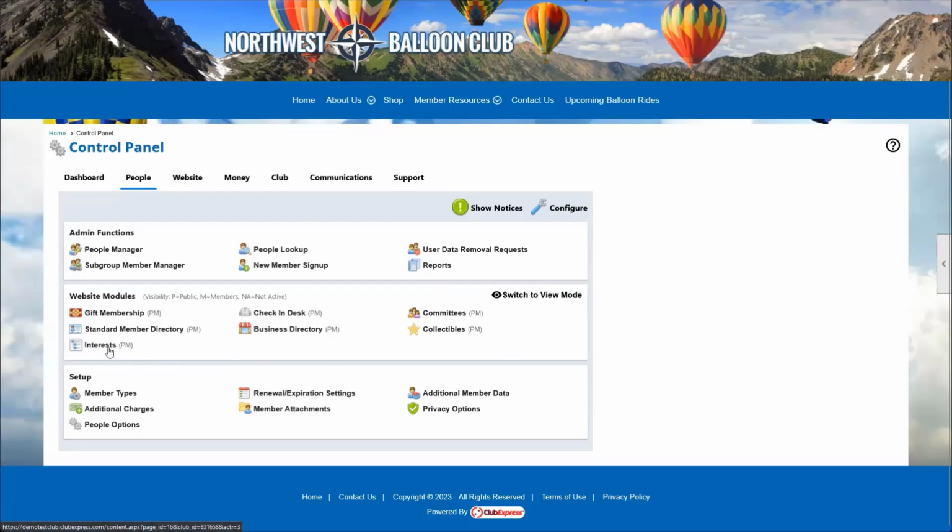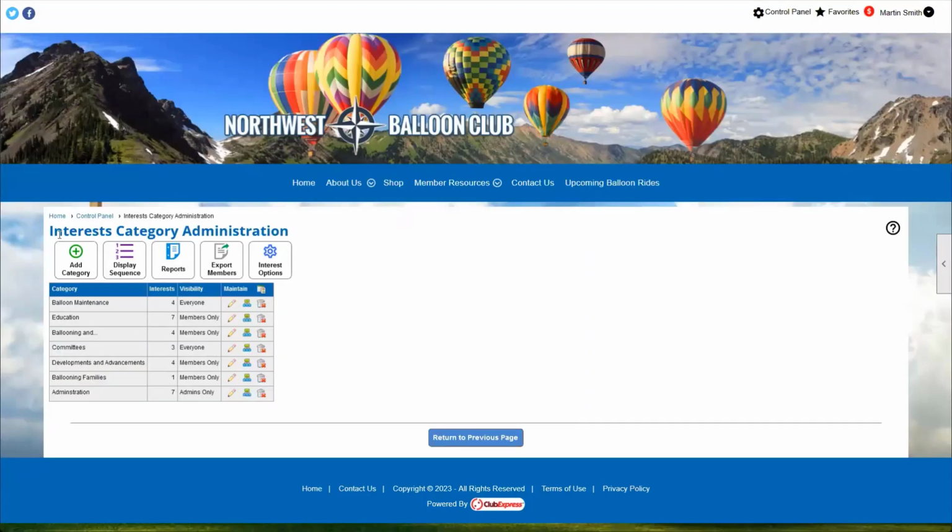When I click on interests from the control panel, it's going to take us to our interest category administration. This is the page where we can go in and start making changes to what interests are available to our members. And we can also go in and change our interest options. So the first thing we're going to want to do when we are setting up the interest module for the very first time is go into interest options and make a few decisions.